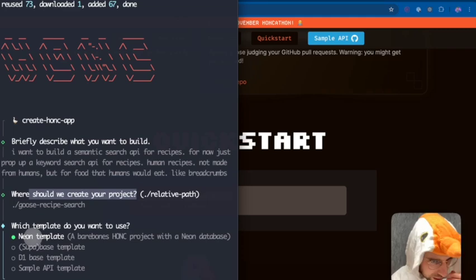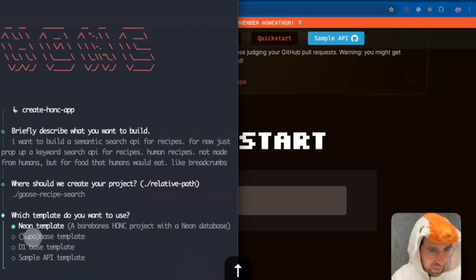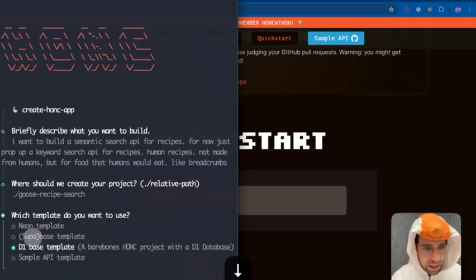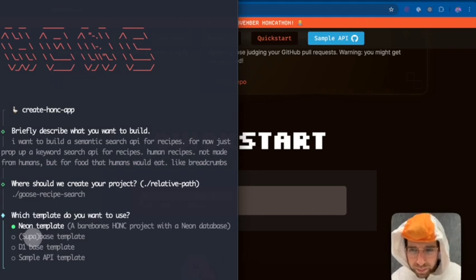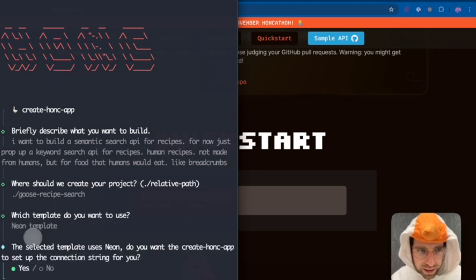And then I have a selection for templates here, so I can do a Neon template, a Supabase template, a D1 template, that's like SQLite on Cloudflare, or I can just get a sample API. For the time being, I like Neon, and I'm going to select that one.